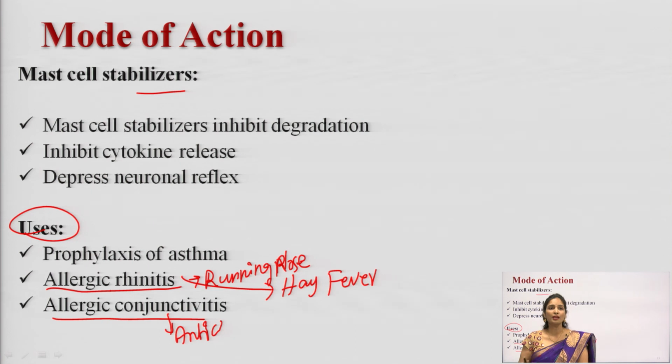They depress the neuronal reflex. So, what are the uses of these mast cell stabilizers? They can be used in prophylaxis of asthma. They can be used in allergic rhinitis, which you can call hay fever, and the last one is allergic conjunctivitis. Allergic conjunctivitis is an eye disorder. Thank you.